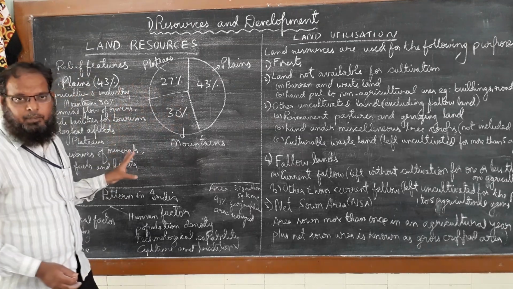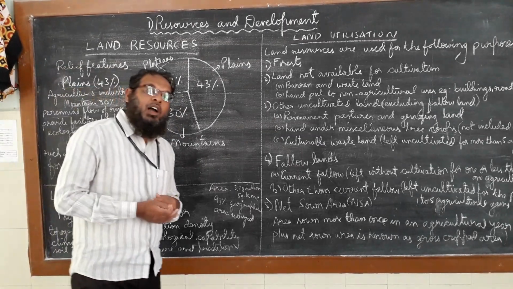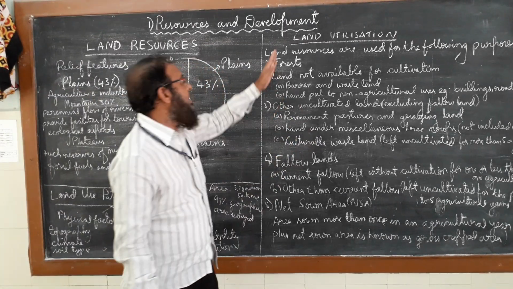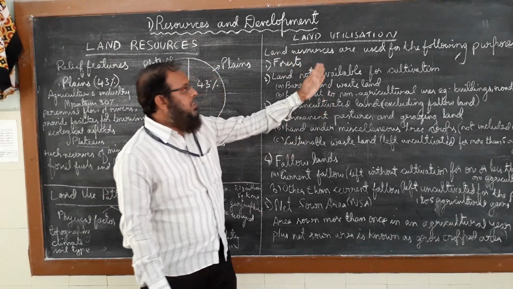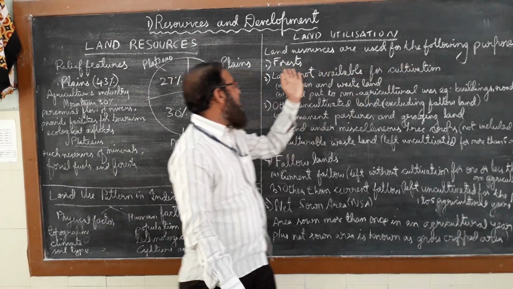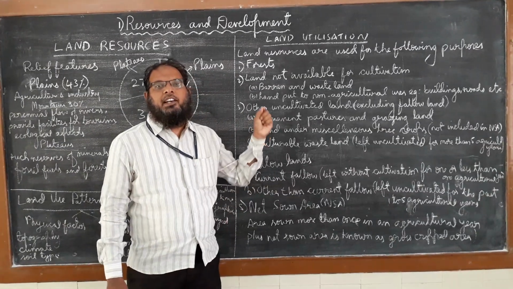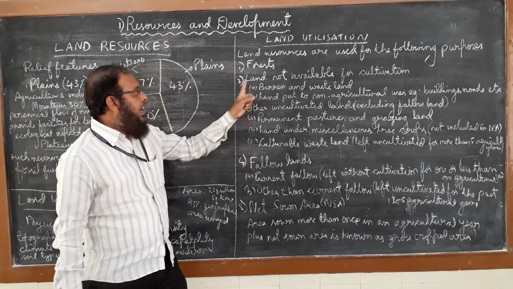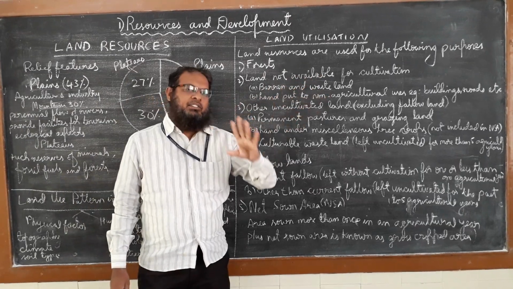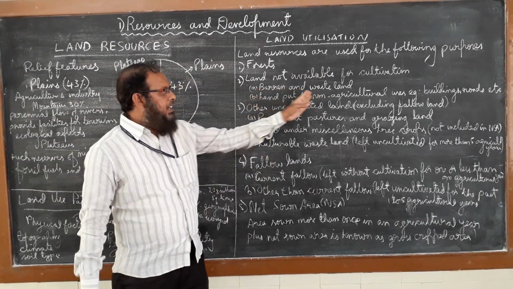Now the next topic is about how we are utilizing the land. This is about land availability. Now we have to think about how the land has been utilized. Land utilization: land resources are used for the following purposes. First, as you know, natural vegetation, we are using that as forest. Second, land not available for cultivation, for example barren and wasteland.